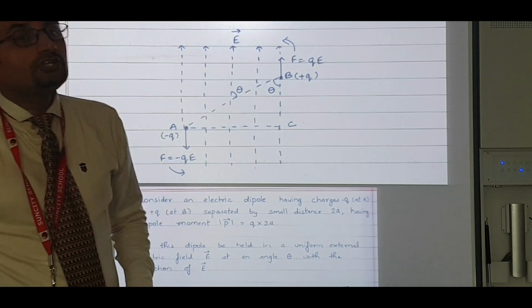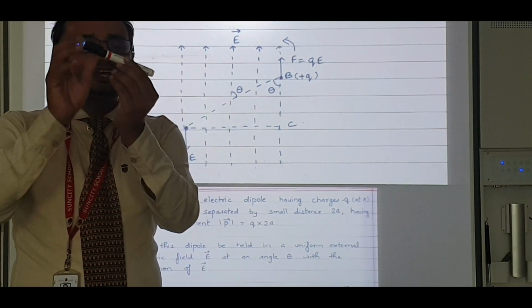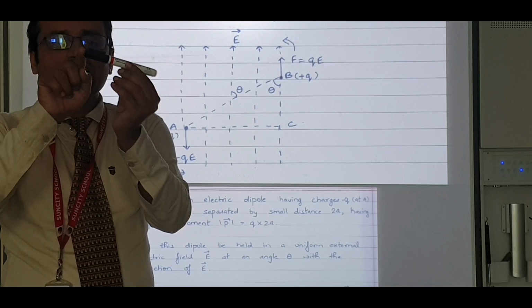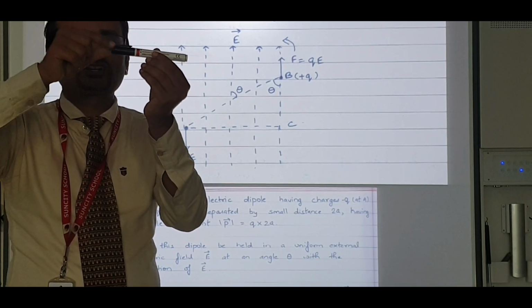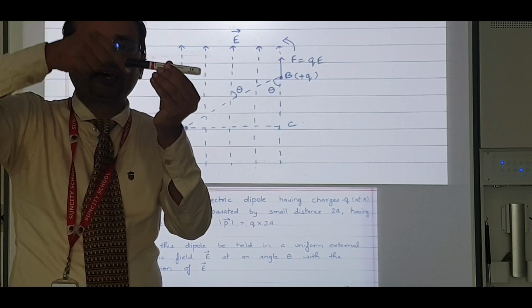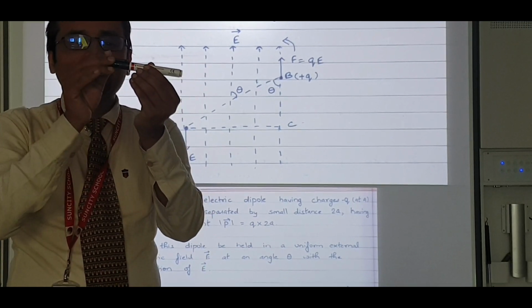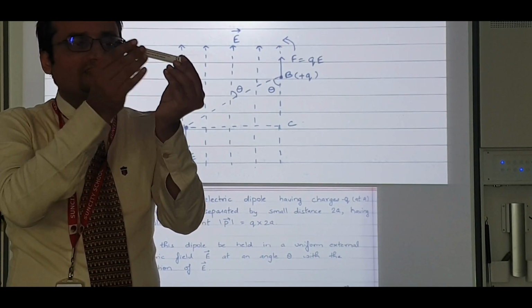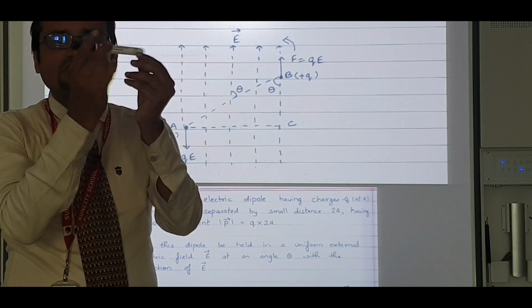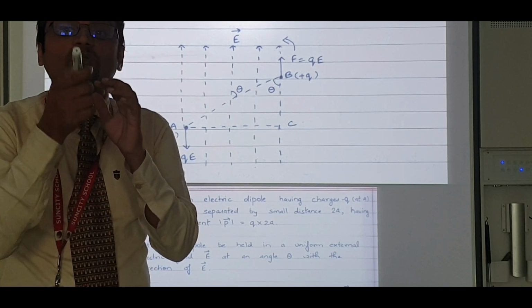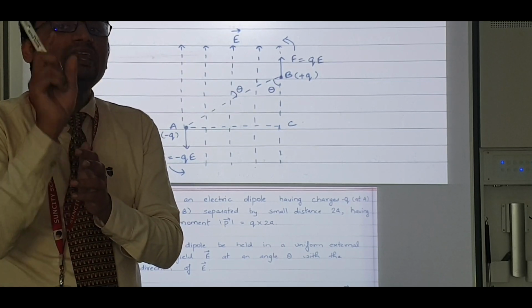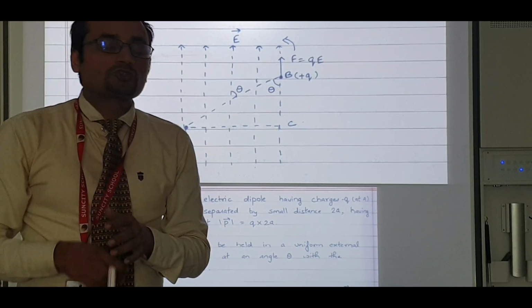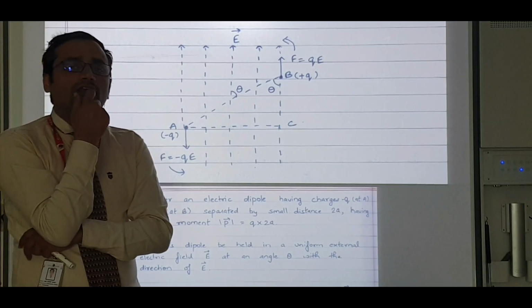Another thing which you need to understand is that it is occurring like this, here and here. It's not on the same line of action. If this was happening here and here, I would say 0. But here it is here, this part is here. Can you see what is happening? It is rotating. And if a thing rotates, what comes into play? Torque.